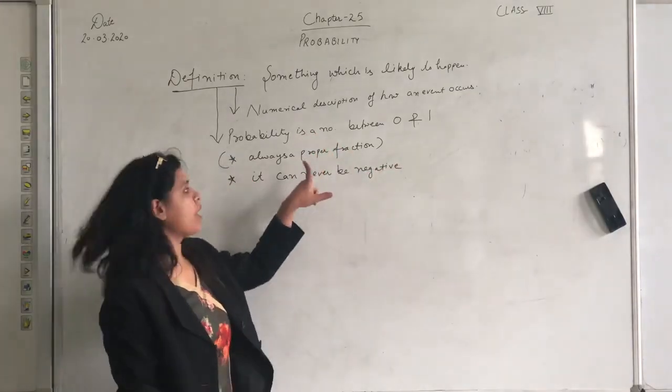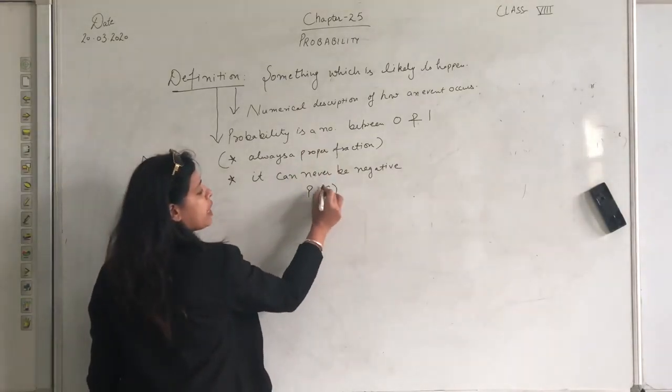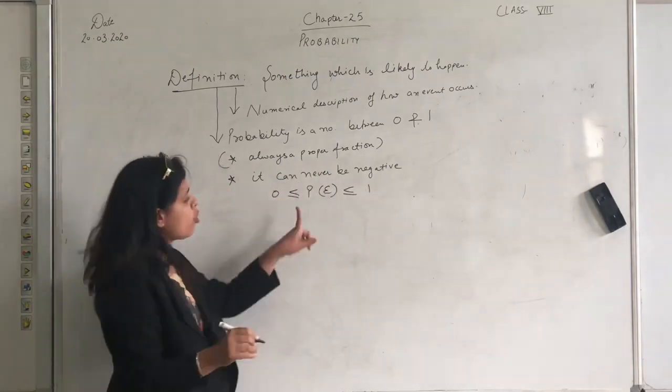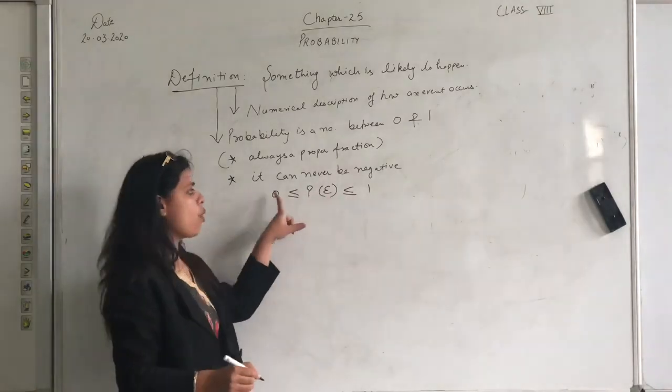Never negative and always a proper fraction. We can write that the probability of an event lies between 0 and 1.